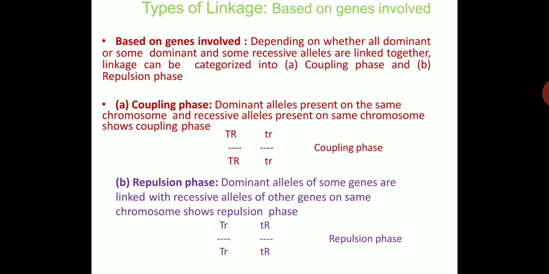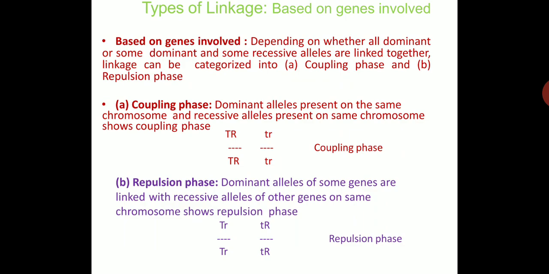First, coupling phase: dominant alleles present on the same chromosome and recessive alleles present on the same chromosome show coupling phase. In the example given, you can see the capital T R will remain together, and small t r remain together. Such a condition is called coupling phase.